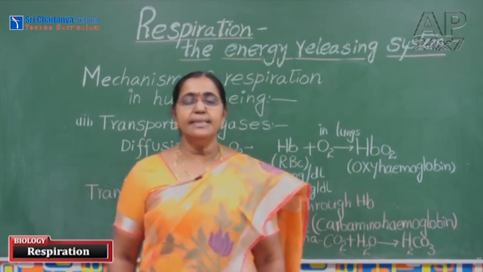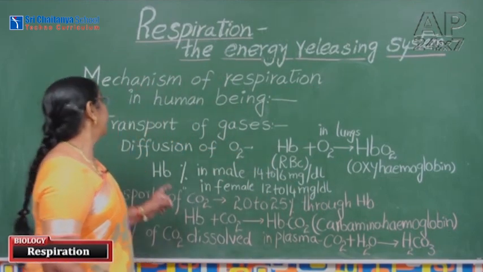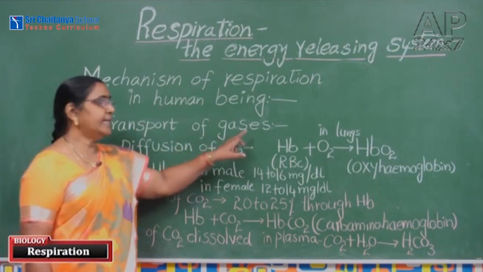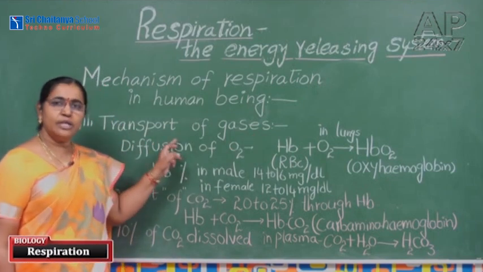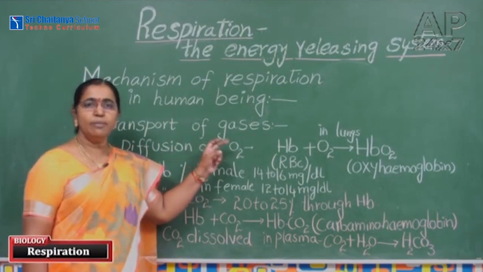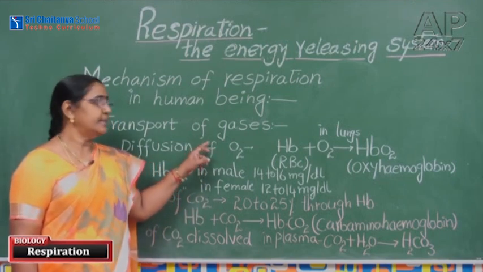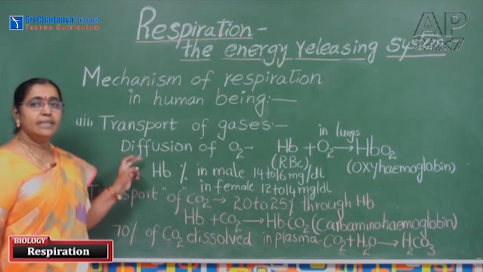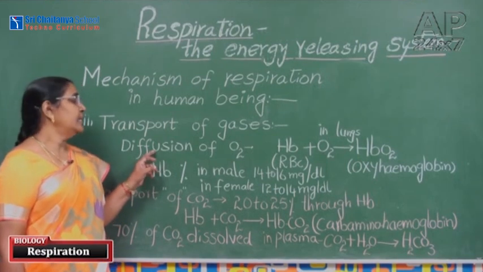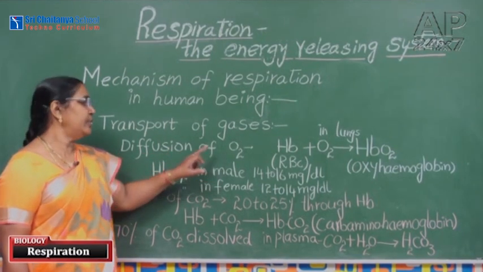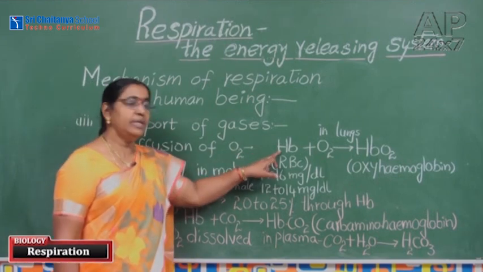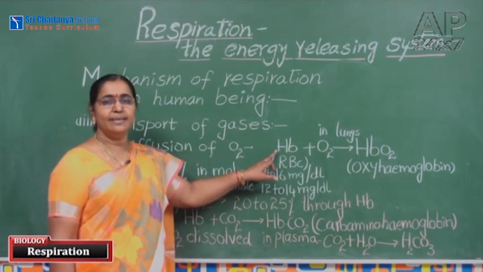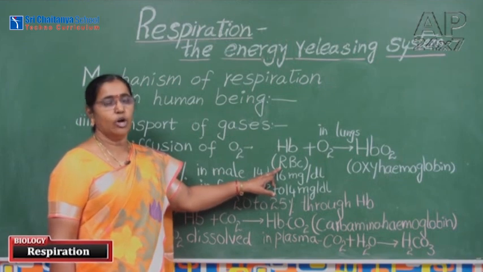Now we are discussing the third stage of the mechanism of respiration in human beings, that is transport of gases. How are the gases transported? Gases are transported through a medium. What is that medium? Yes, that medium is blood. When oxygen is present in the alveolar sac, the oxygen immediately diffuses into the blood, that too into the respiratory pigment hemoglobin. Where is hemoglobin present? Yes, hemoglobin is present in RBC.